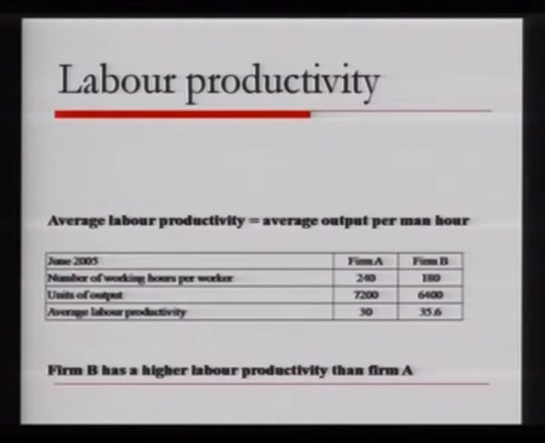We spoke about the supply of labor, then we also discussed how to calculate the productivity of labor. We compared two firms, firm A and firm B. In both firms there are two important elements to notice: one is the number of labor hours in firm A and firm B, and secondly the output in units.